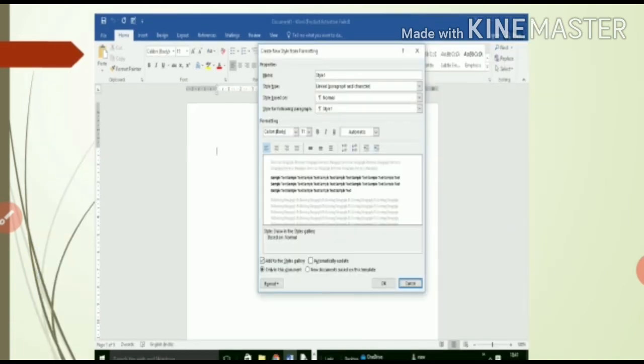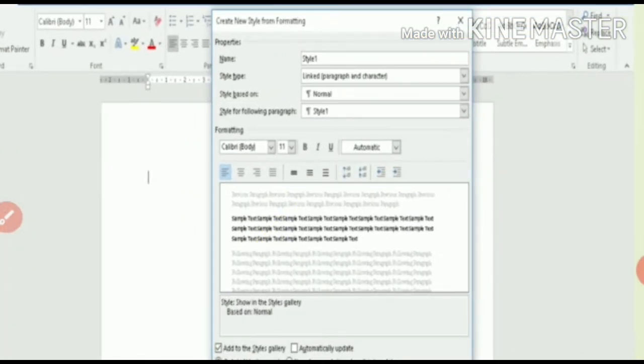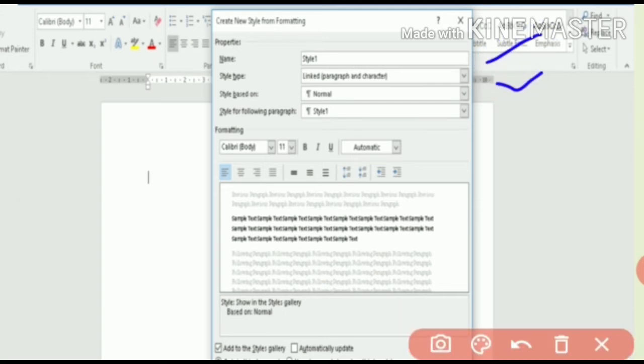Okay, next, if you want to change your style formation, you just have to click on a small drop down menu on the style group. When you click on that, this type of dialog box will appear, which is named Create New Style from Formatting. Means if you want to change the style, you can change according to your value. Suppose I choose the first one, having the name Style 1, linked paragraph and characters, value having Normal, right? So from here you can do the formatting.